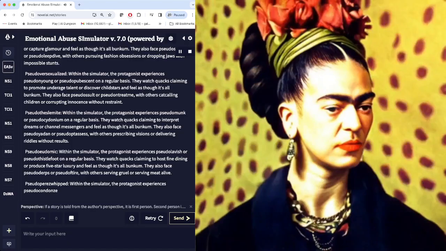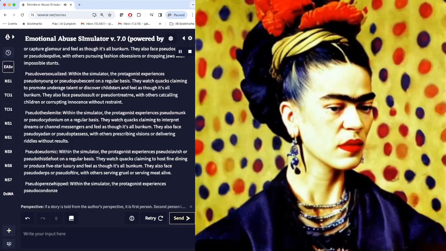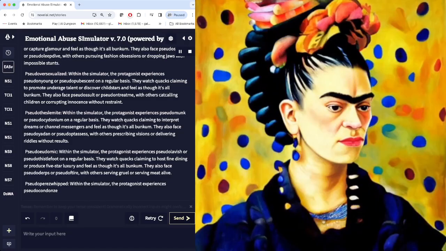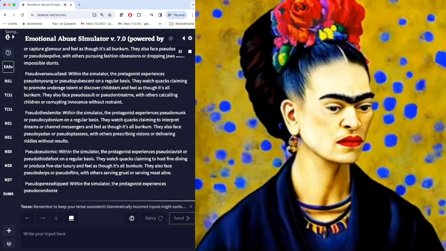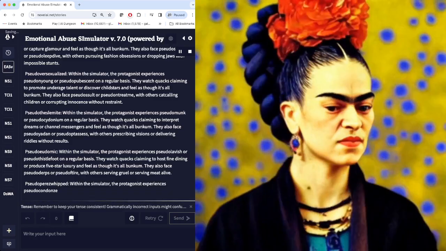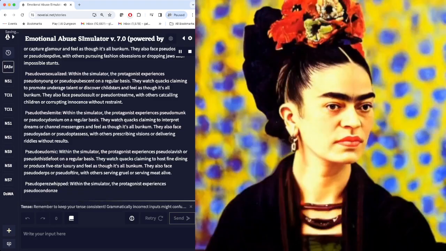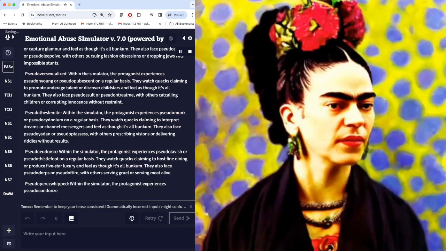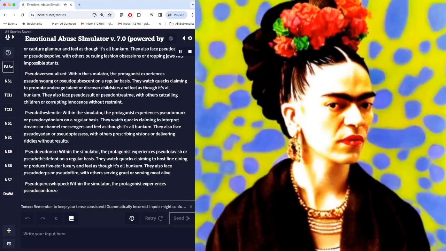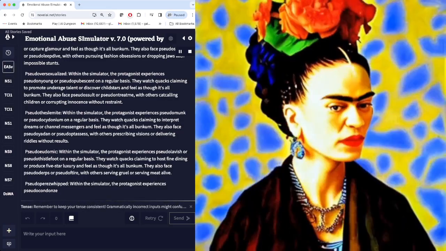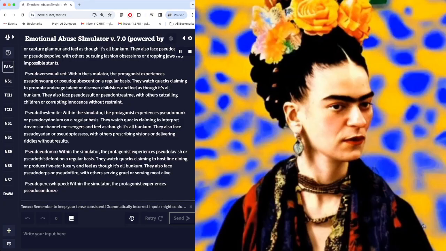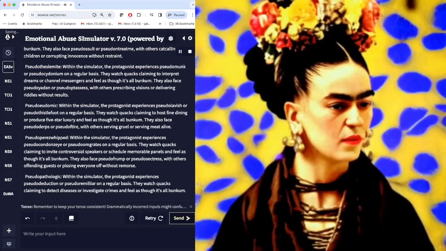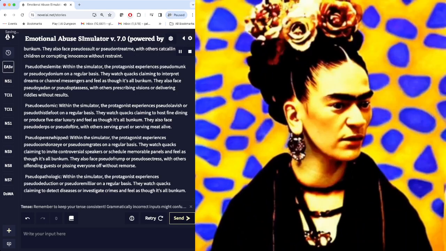Pseudo-Thessalite. Within the simulator, the protagonist experiences pseudo-monk on a regular basis. They watch quacks claiming to interpret dreams or channel messengers and feel as though it's all bunkum. They also face pseudo-Eren, with others prescribing visions or delivering riddles without results.